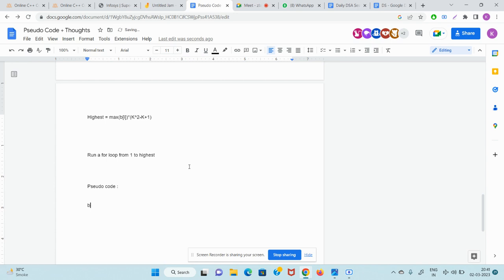Okay, so I have an array B of size n. I have integer k. Now what will I do? I will just run a for loop for integer I equal to 1, I less than or equal to highest, because the answer can never be greater than highest. I plus plus.